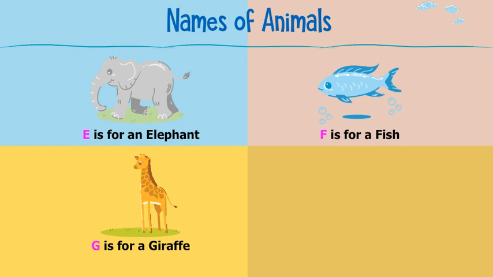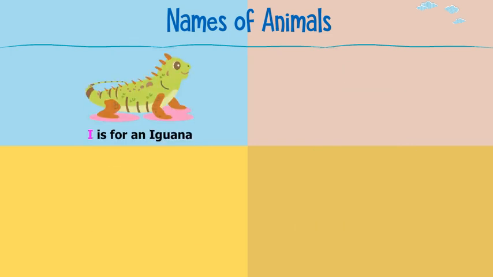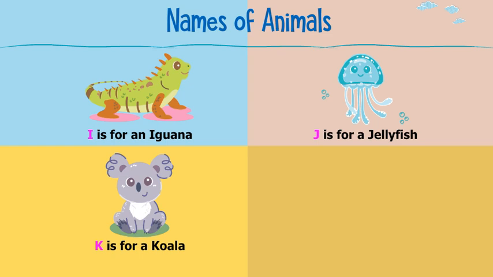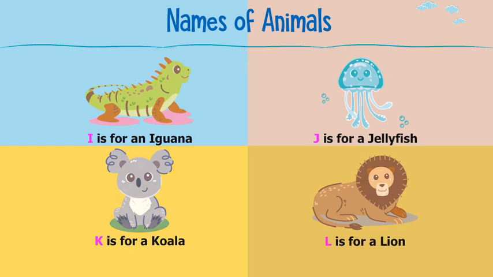G is for a giraffe. H is for a hippopotamus. I is for iguana. J is for jellyfish. K is for a koala. L is for a lion.